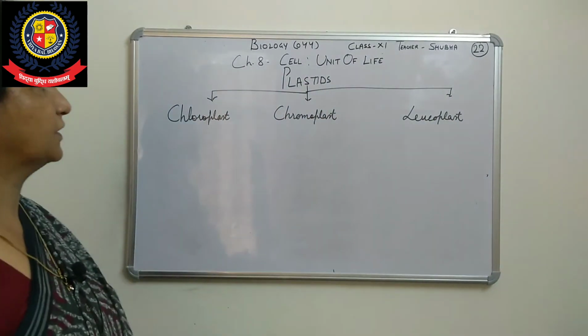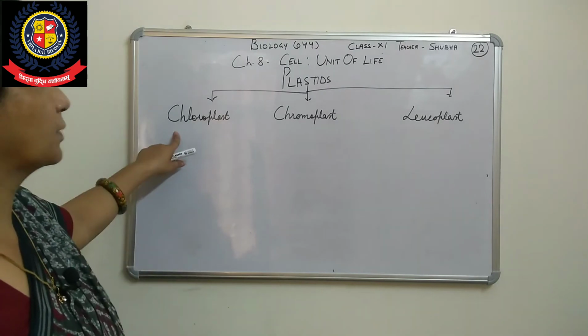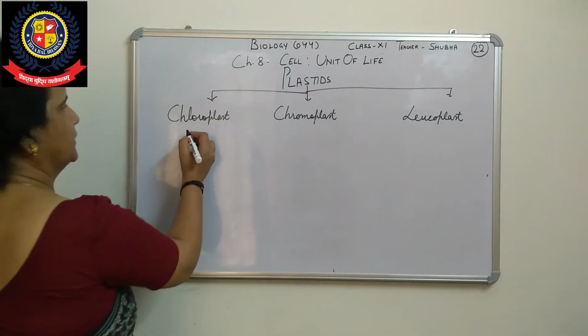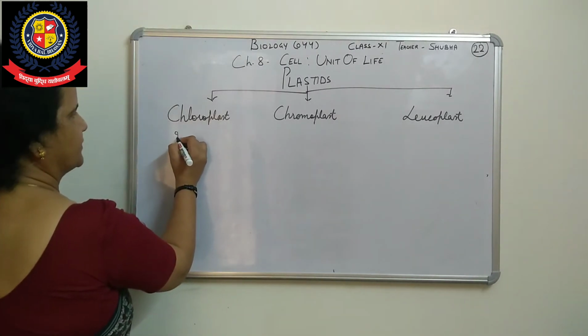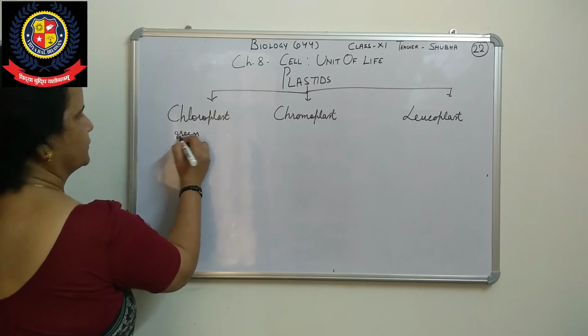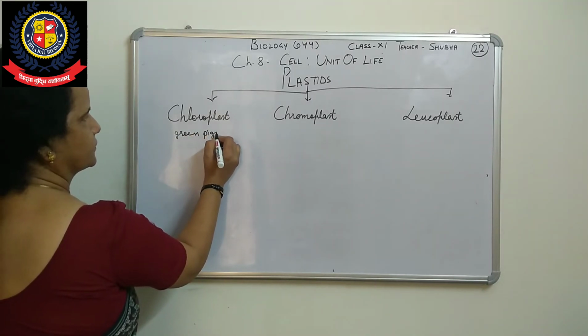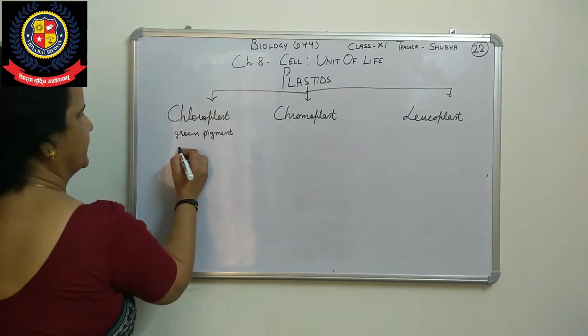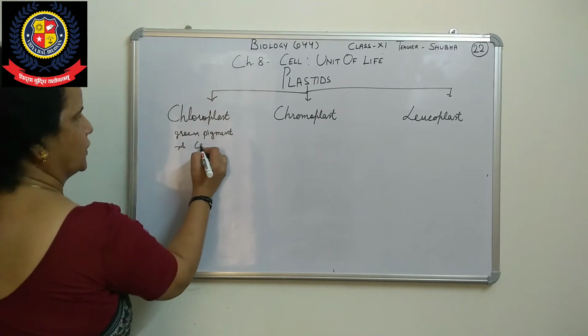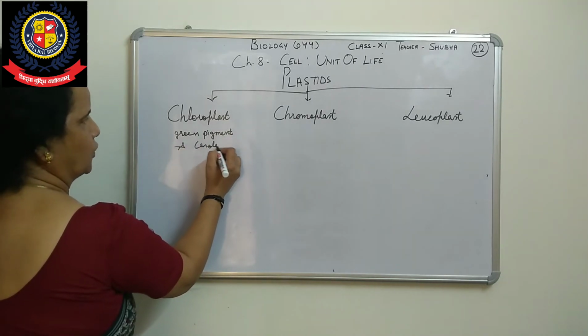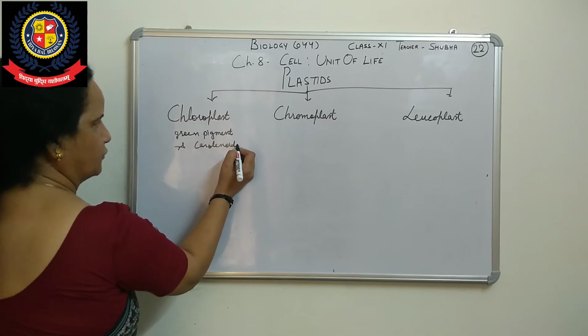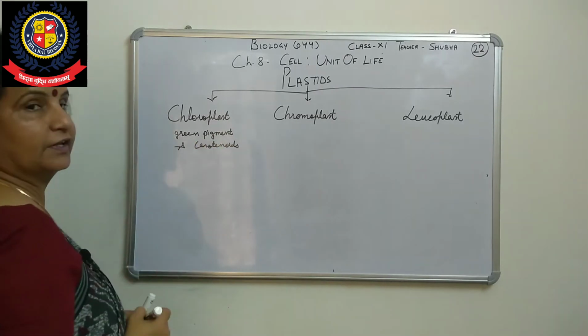Right? When we talk about chloroplast, the pigment is green, called chlorophyll pigment. They also have carotenoid pigments.